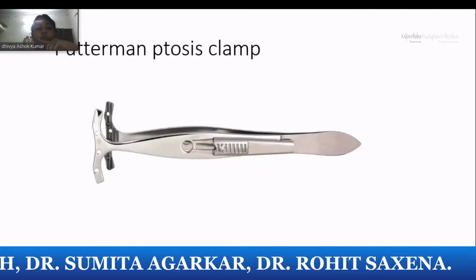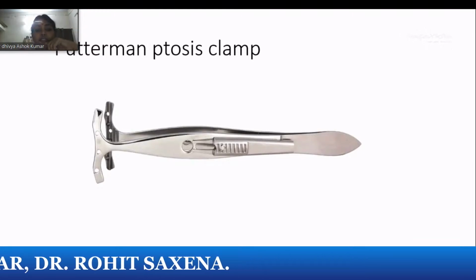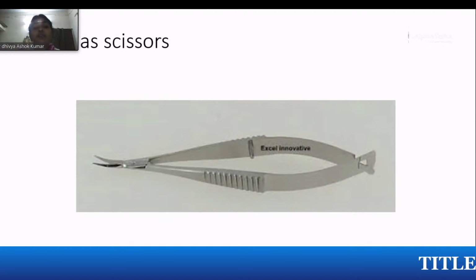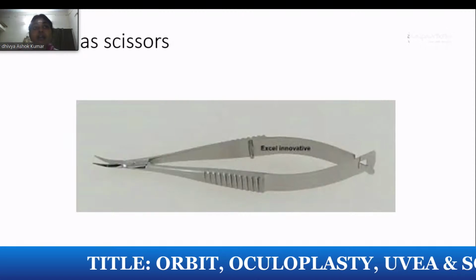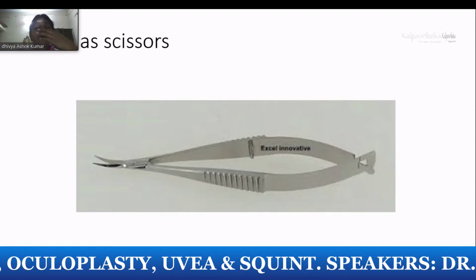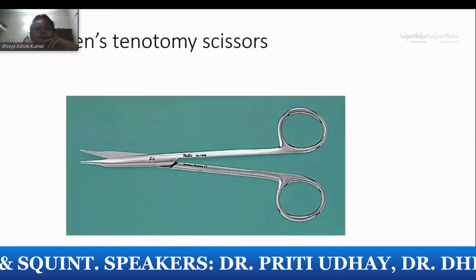The ptosis clamp, Putterman's ptosis clamp, where we can do a tarsomullerectomy, conjunctival excision. Vannas scissor is a commonly used scissor. Again, this is a very common instrument. They will be asking what are the uses of Vannas. You can use it in your peripheral iridotomy to cut the iris, in the anterior chamber to cut the vitreous, or any tissue can be cut. When a sphincter, so a non-dilating pupil, you can use this Vannas scissor for cutting.